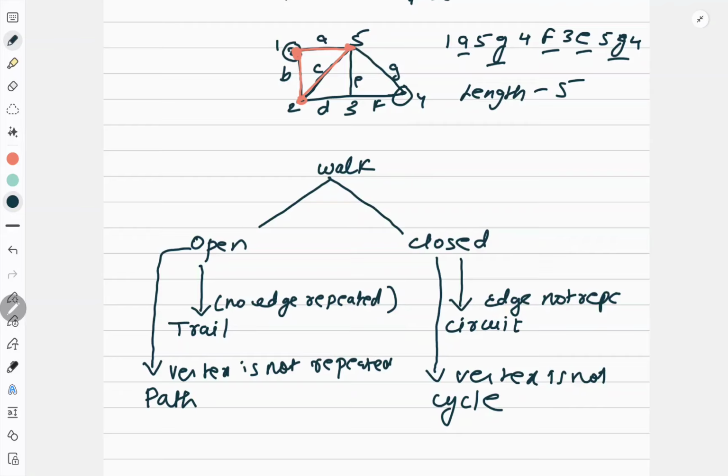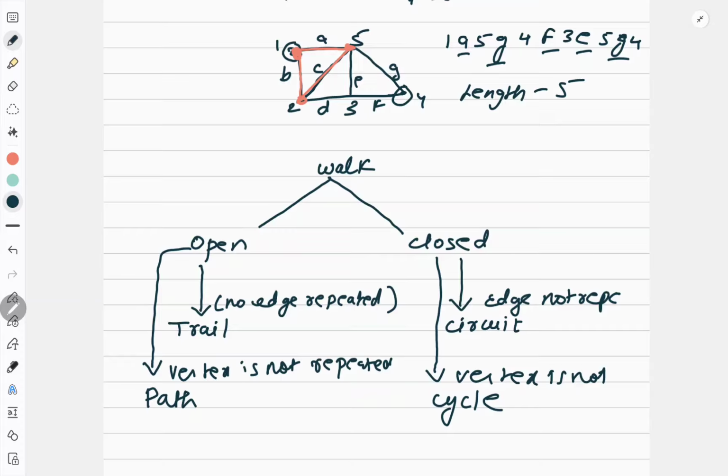So very simple thing, make a flowchart in your brain. A walk can be open or closed. When it is open, it can be a trail or a path. When it is closed, it can be a circuit or a cycle. Right? So this is a concept. In a trail, an edge is not repeated, and in a path, a vertex is not repeated. Okay. So this is the first part which you need to understand very clearly.